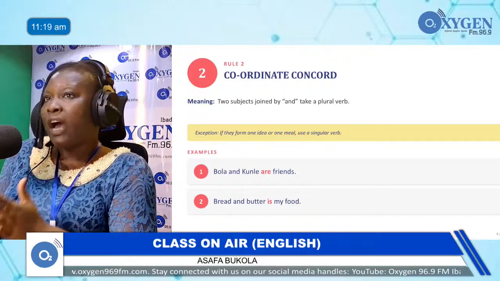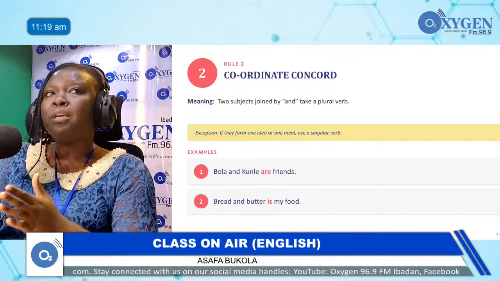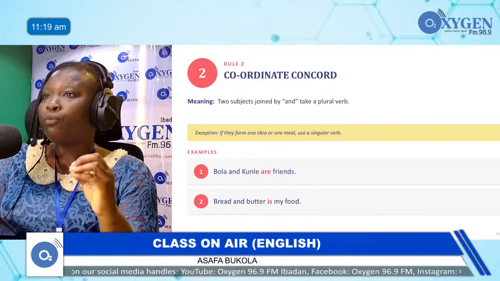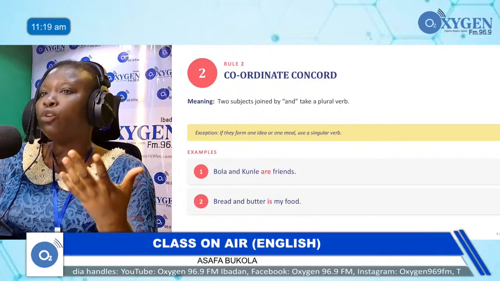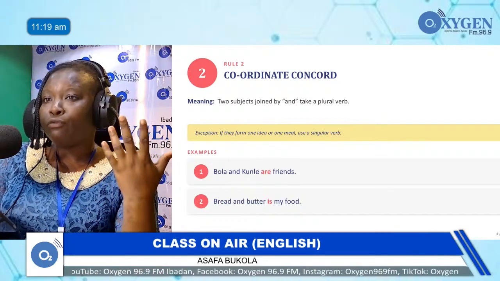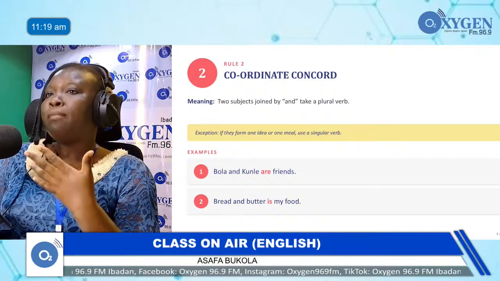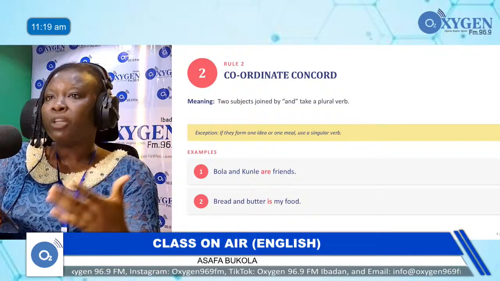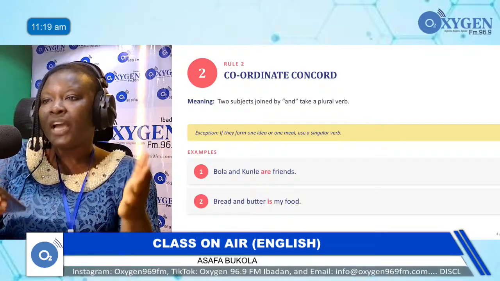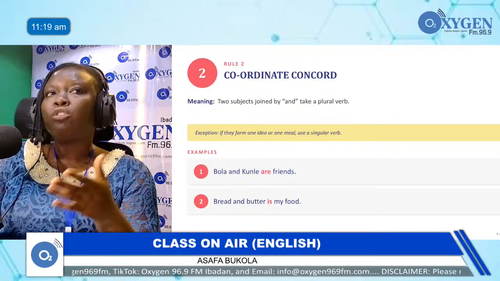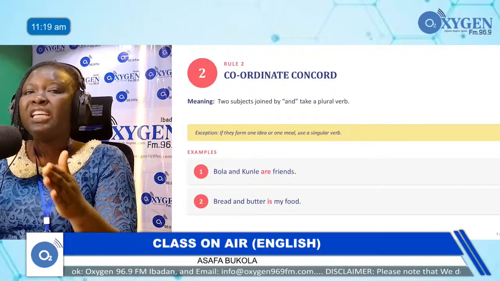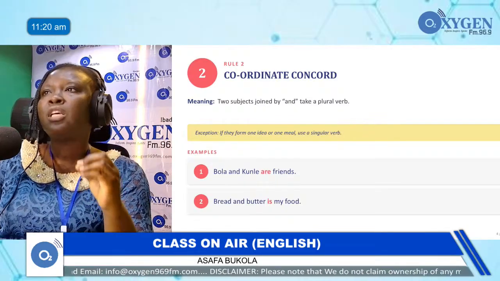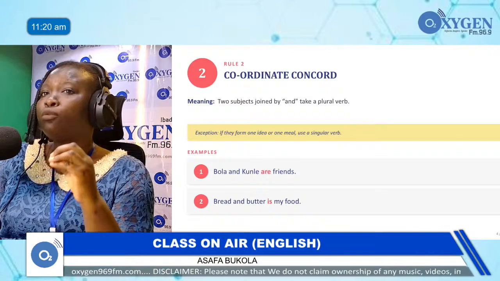And also the advisor is also an entity, so that means it takes a plural verb. But I want to give you another example. When you are talking about a meal, let me say bread and butter is my breakfast. I took bread and butter for my breakfast, so that means bread and butter is a whole meal. You can't say bread and butter are, because you are talking about the whole meal. That is what you are eating at the same time. It is just one meal. So these are exceptions in concord that you have to take into consideration.